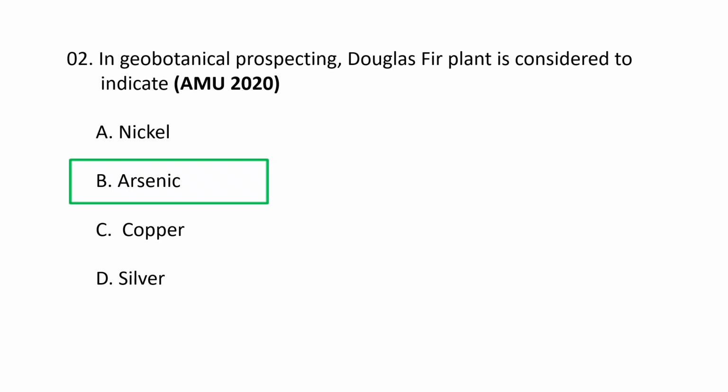This biogeochemical technique utilizes the plant's ability to absorb and accumulate arsenic in its tissues, providing a detectable indicator of concealed ore deposits, particularly gold and other metals associated with arsenic mineralization.